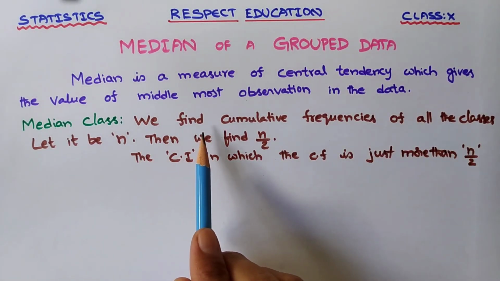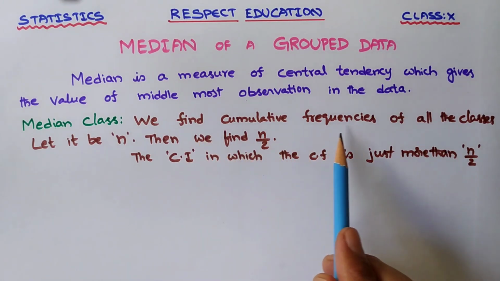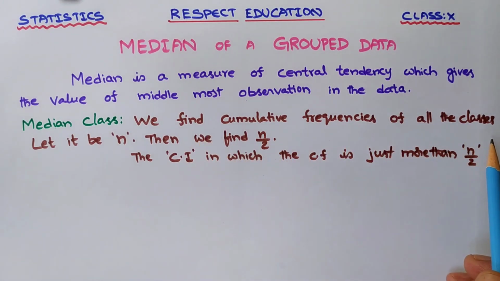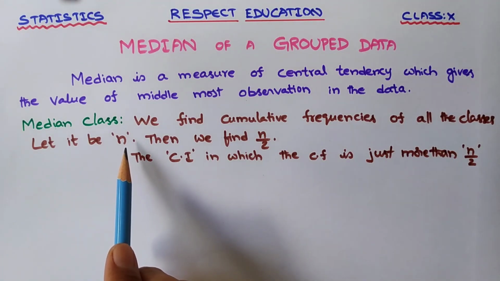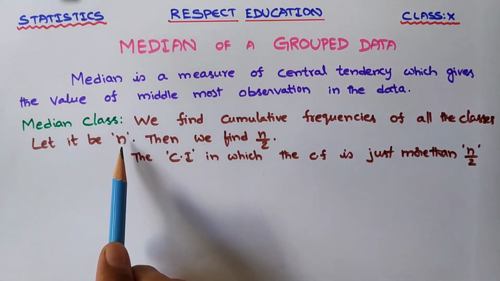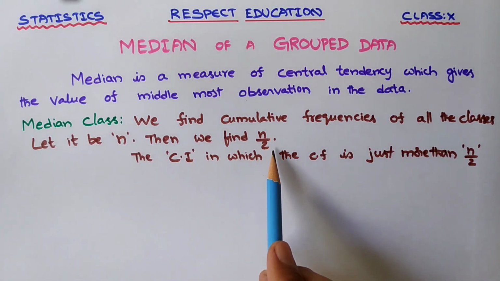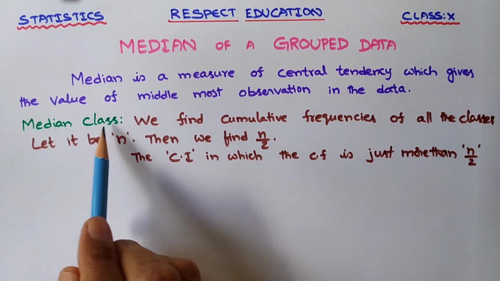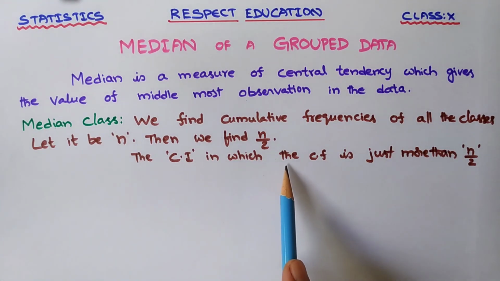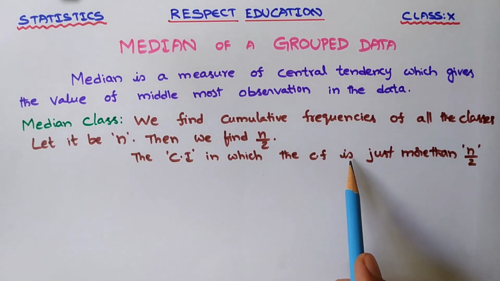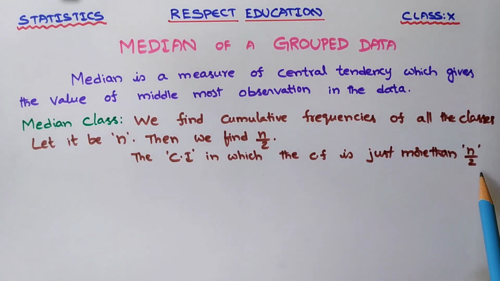We find cumulative frequencies of all the classes. Let it be n. That means this n indicates sum of the frequencies. Then we find n by 2. Now let us see what exactly median class is. The class interval in which the cumulative frequency is just more than n by 2. So based on this we can find the median class.